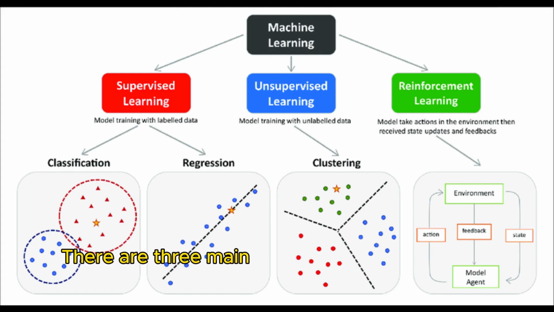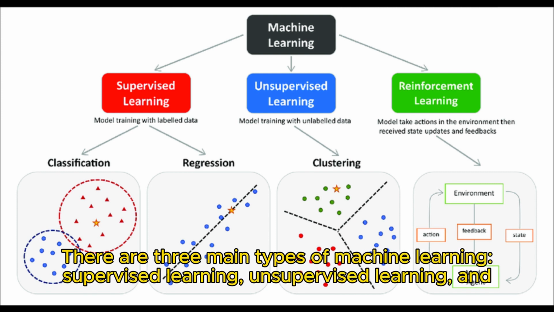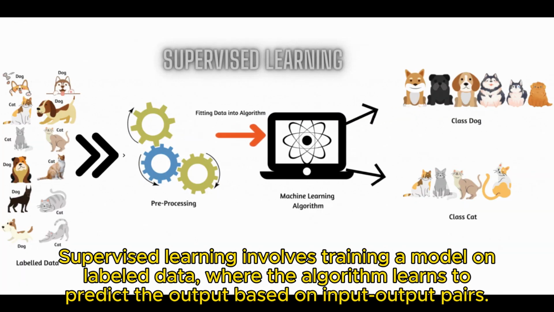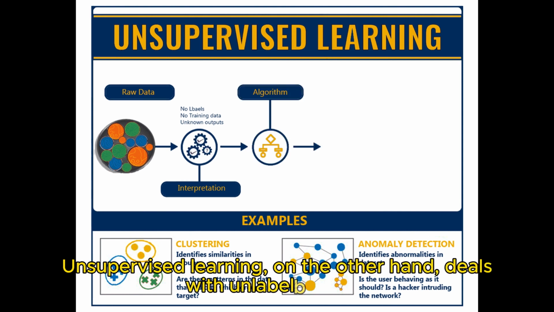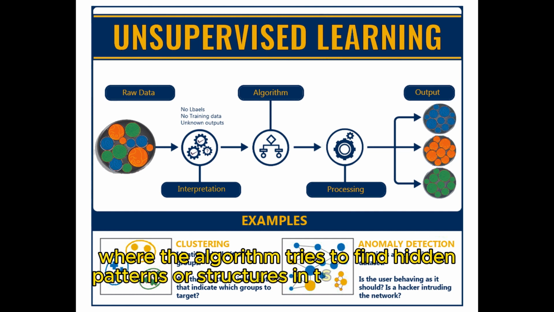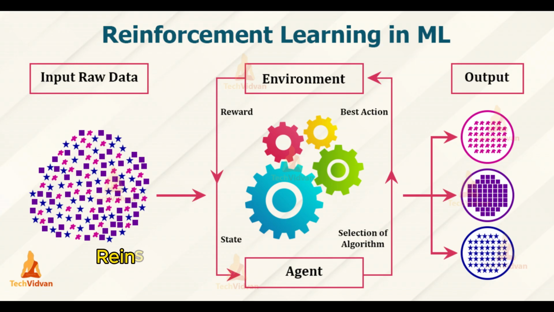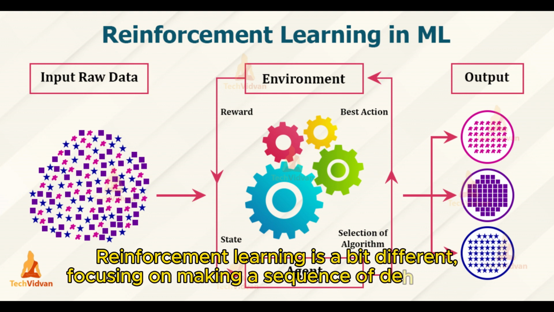There are three main types of machine learning: supervised learning, unsupervised learning, and reinforcement learning. Supervised learning involves training a model on labeled data, where the algorithm learns to predict the output based on input-output pairs. Unsupervised learning, on the other hand, deals with unlabeled data, where the algorithm tries to find hidden patterns or structures in the data without explicit guidance. Reinforcement learning is a bit different, focusing on making a sequence of decisions to maximize some notion of cumulative reward.